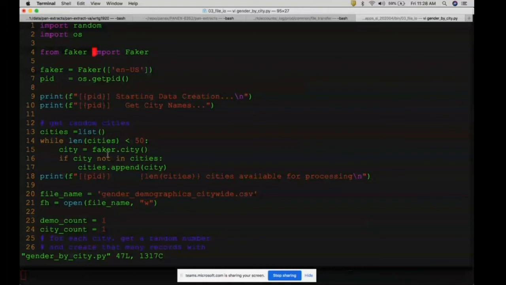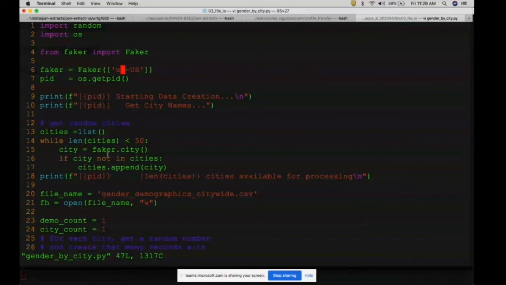Faker is an object-oriented module. So what we are doing is importing a class called Faker. You don't really need to know object-oriented programming to understand this. On line 6, I create a variable. It's like an object. I'm calling the Faker class, so it is like creating a new instance.